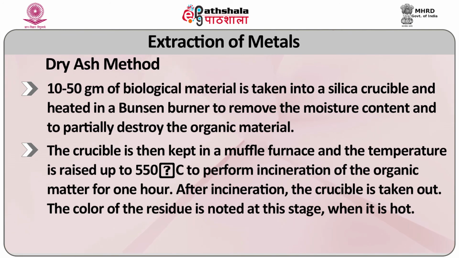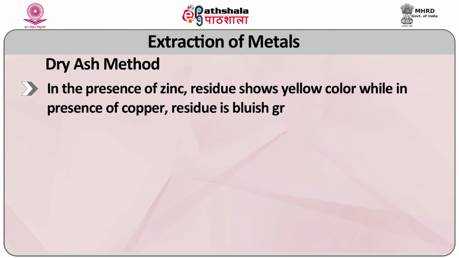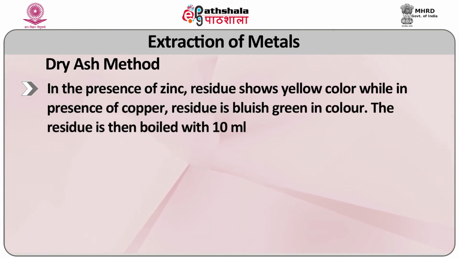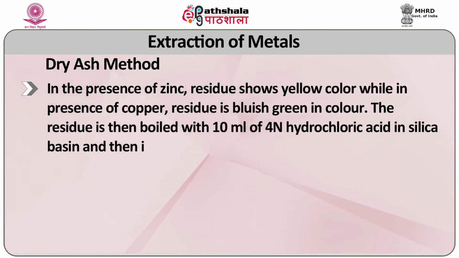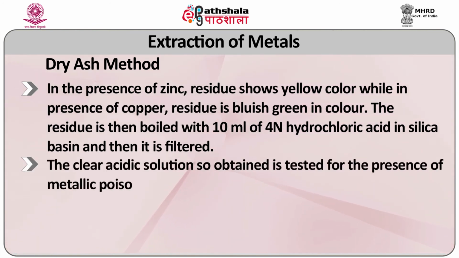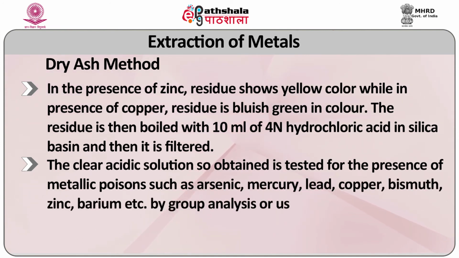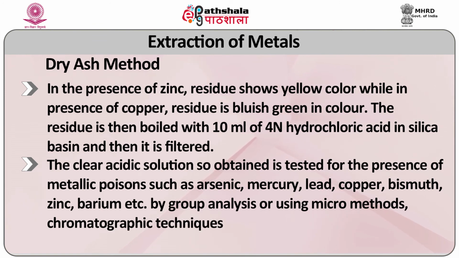When it is hot, in the presence of zinc, the residue shows yellow color, while in the presence of copper, the residue shows bluish color. The residue is then boiled with 10 ml of 4 normal hydrochloric acid in a silica basin and then it is filtered. The clear acidic solution so obtained is tested for the presence of metallic poisons such as arsenic, mercury, lead, copper, bismuth, zinc, barium, etc. by group analysis or using micro methods, chromatographic techniques, etc.